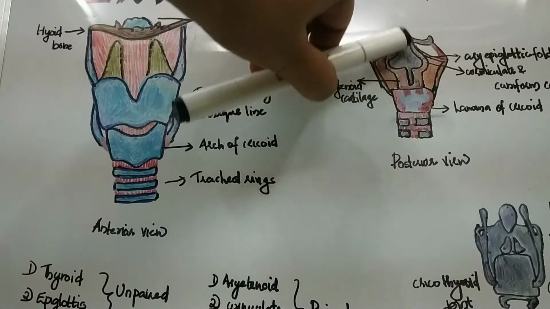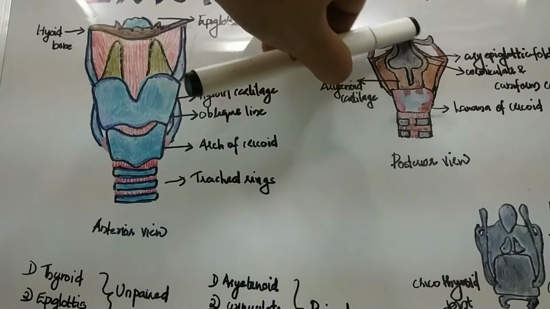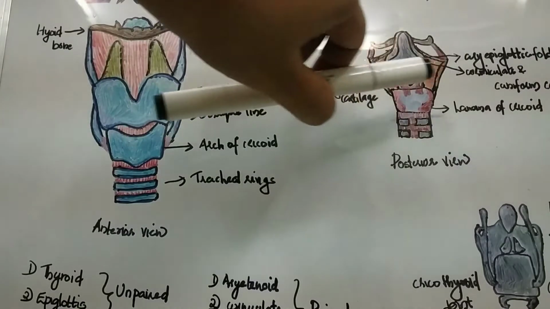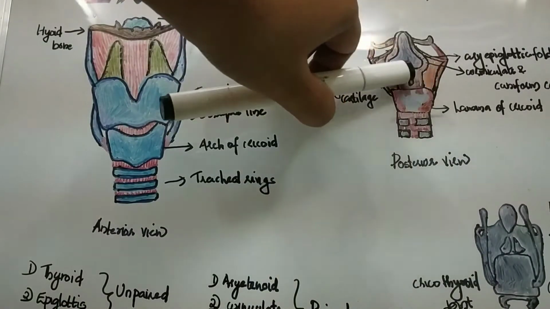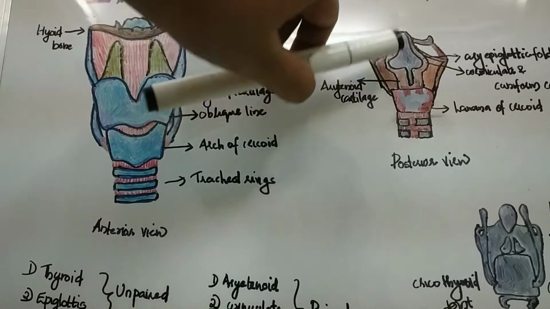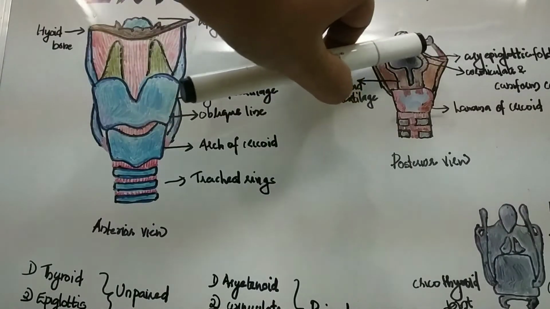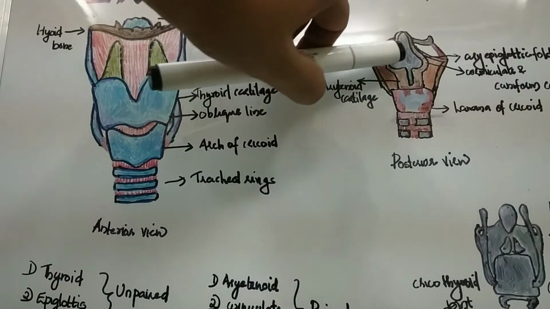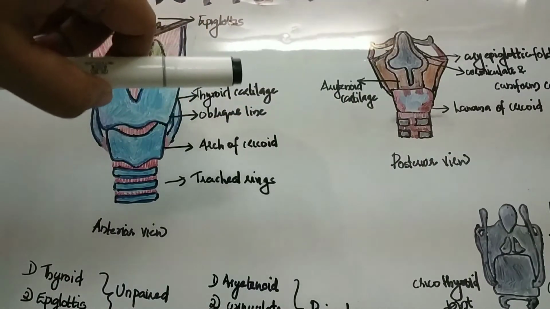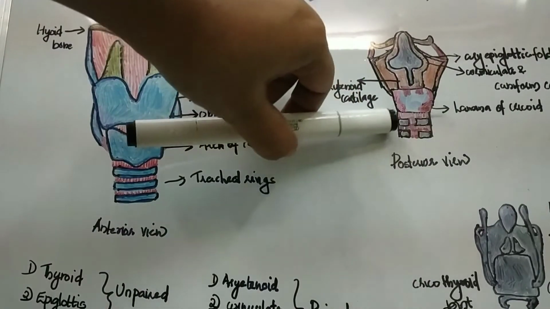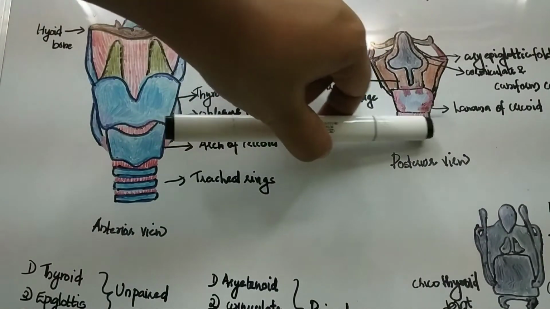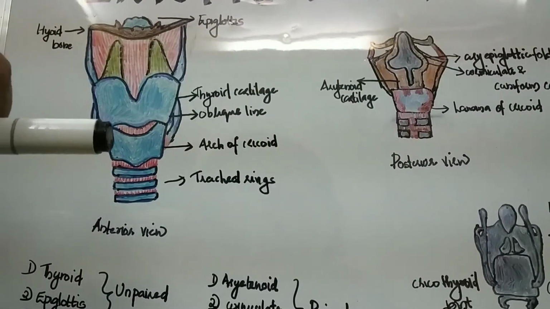This is the epiglottis, and this is the aryepiglottic fold. Within it are the arytenoid, corniculate and cuneiform cartilages. This is the cricoid cartilage, and below is the posterior part of the tracheal rings.